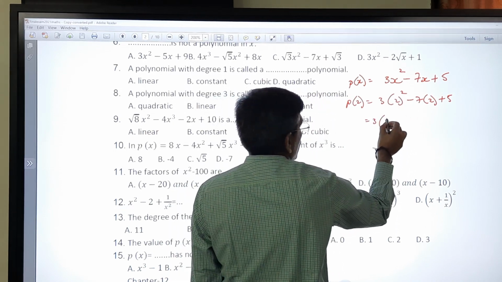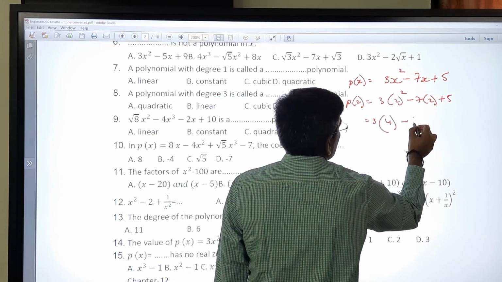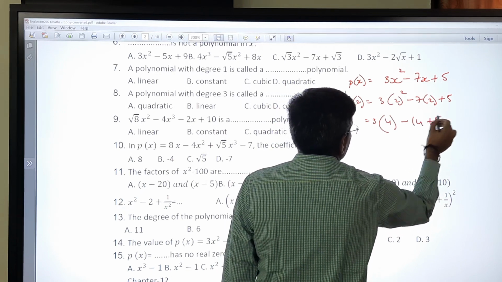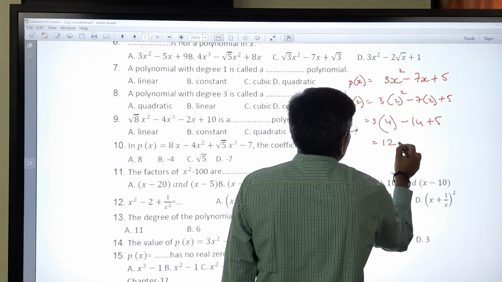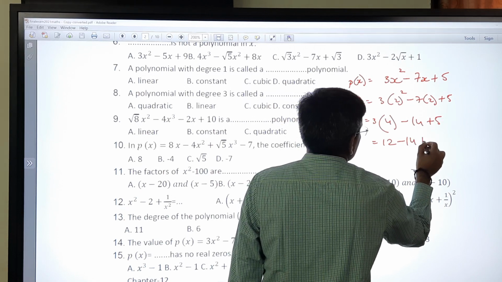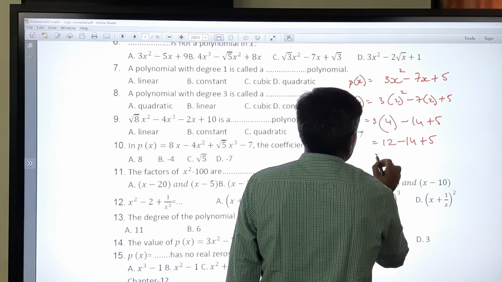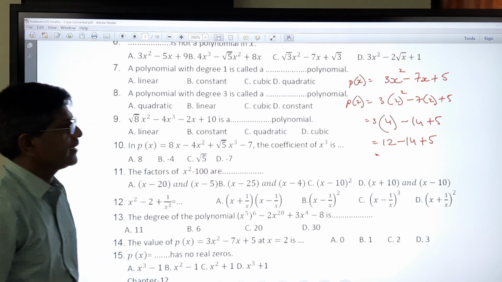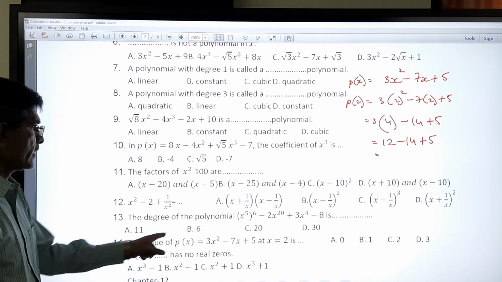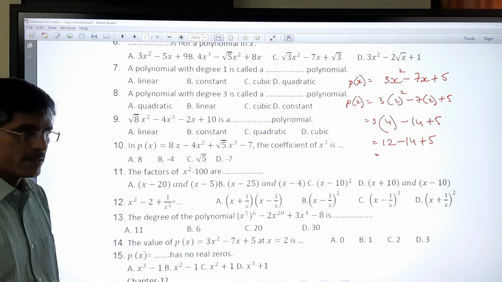So 2 square is 4, 7 twos are 14 plus 5. So 12 minus 14 plus 5. Now if you simplify, you will get an answer that is among the given options.